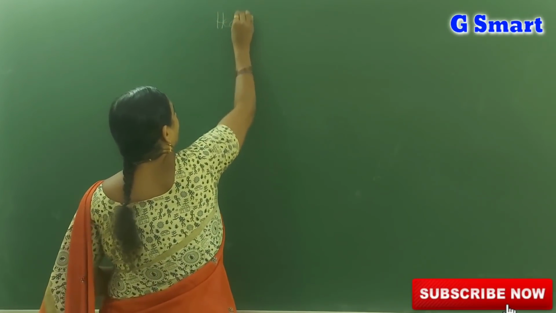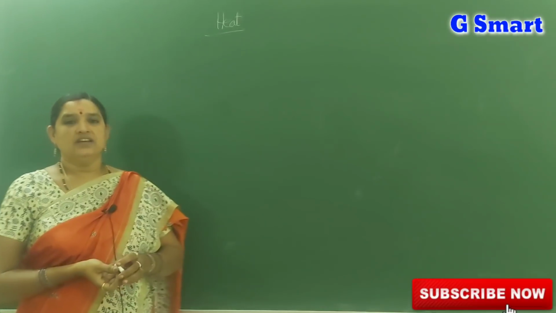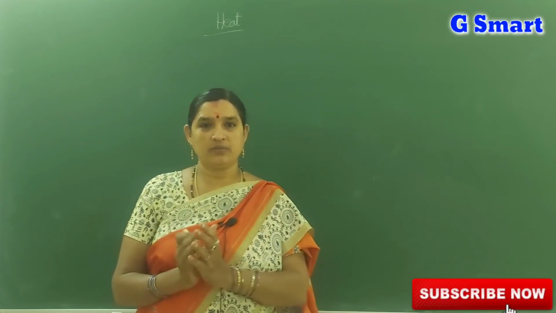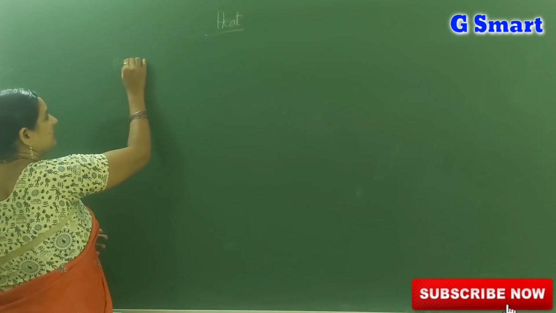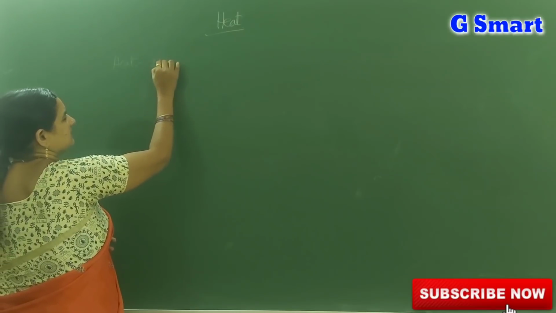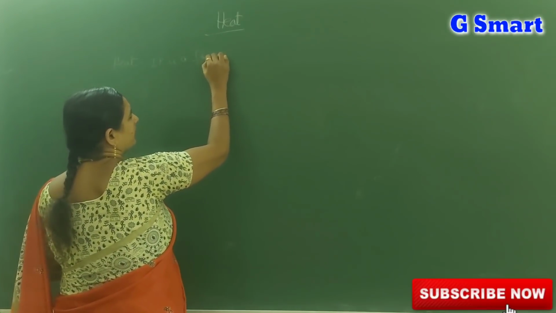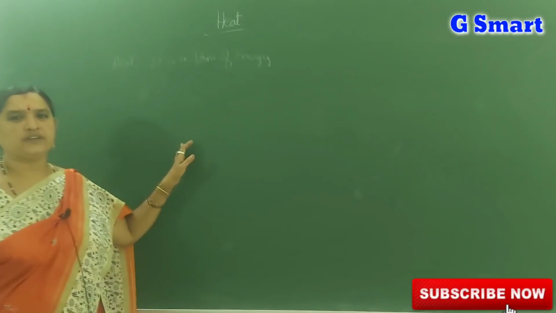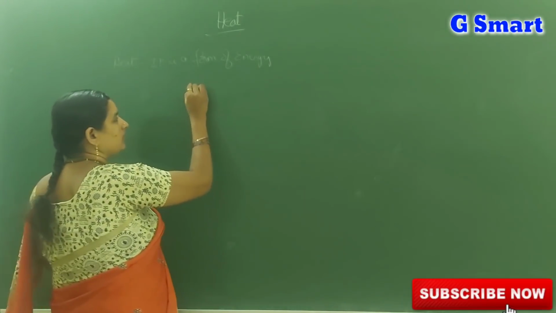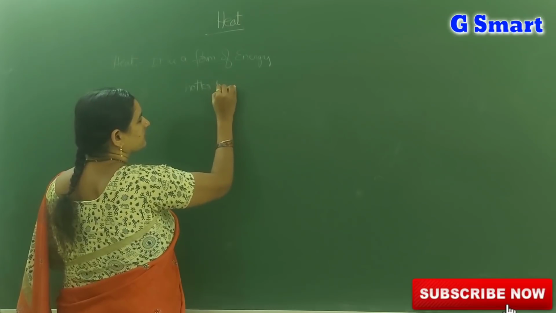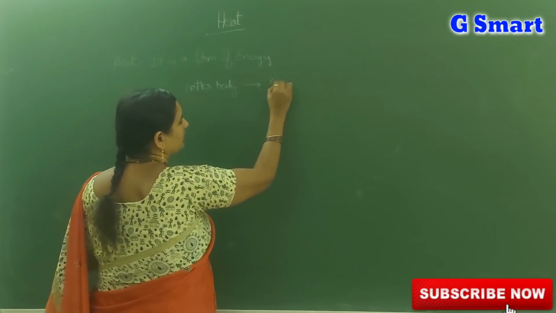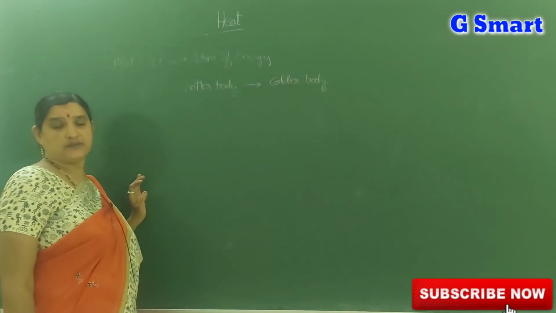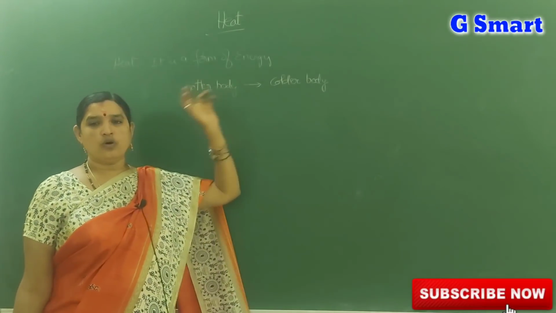Heat. What is meant by heat? Heat is a form of energy which transfers from a hotter body to a colder body. Heat means it is a form of energy. Heat transfer takes place from a hotter body to a colder body. Heat always transfers from a hotter body to a colder body.